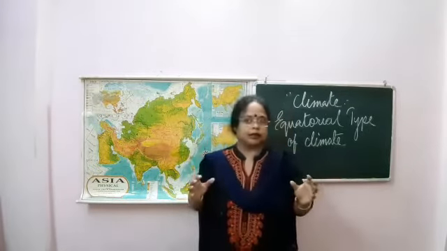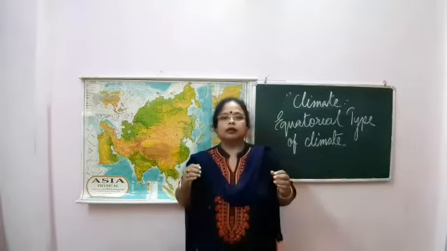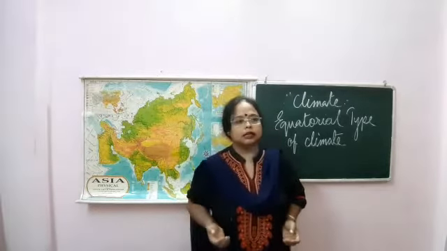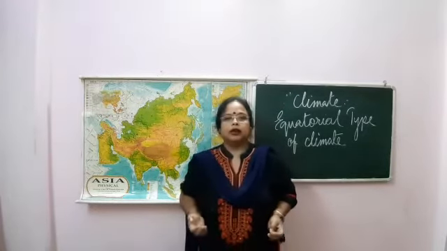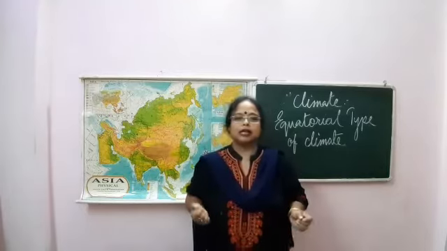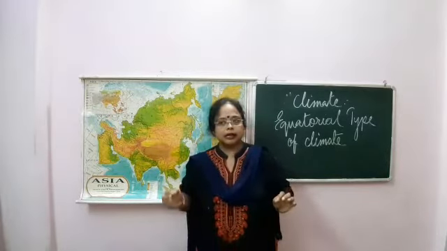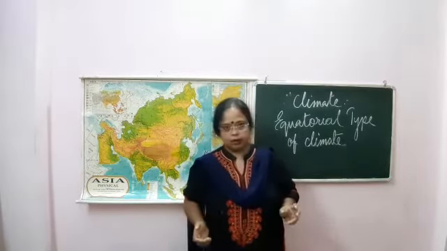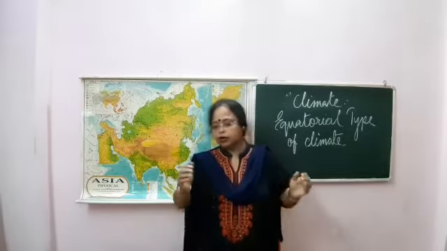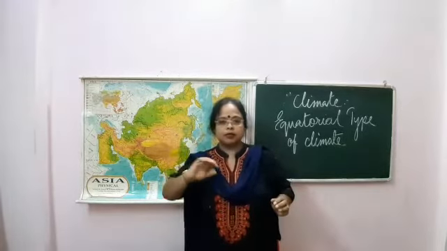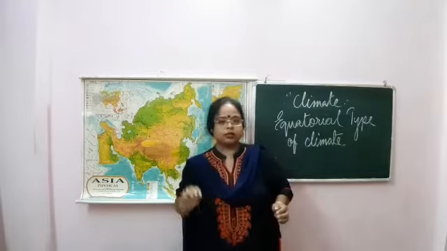These are direct sun rays. The range of temperature is nearly 3 degrees centigrade, and the range shows little variation, as the highest temperature in this region is 30 degrees centigrade and the lowest is 27 degrees centigrade. So the range of temperature, the difference between highest and lowest, is very small.